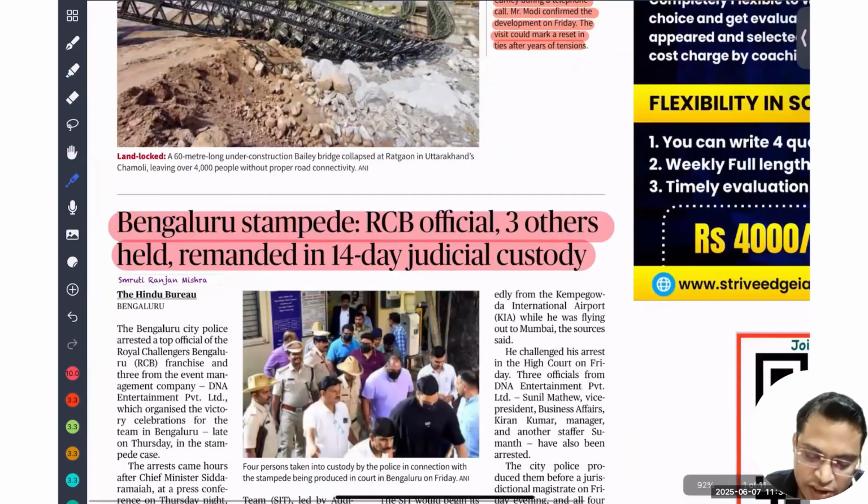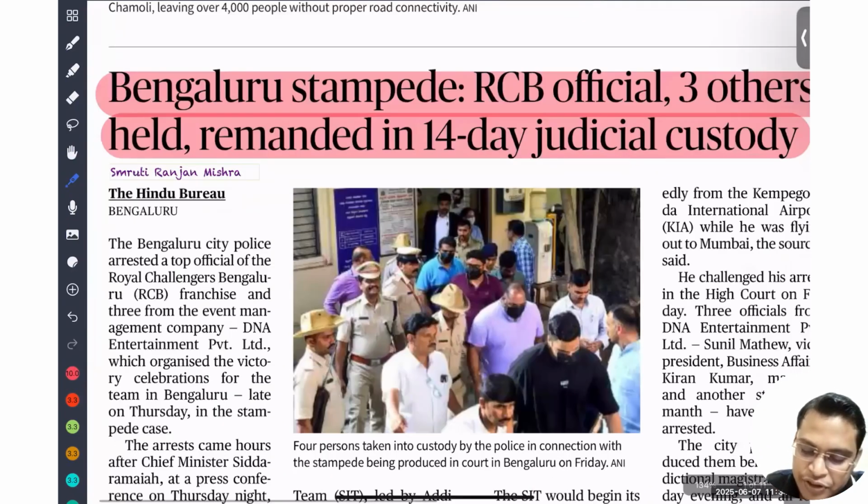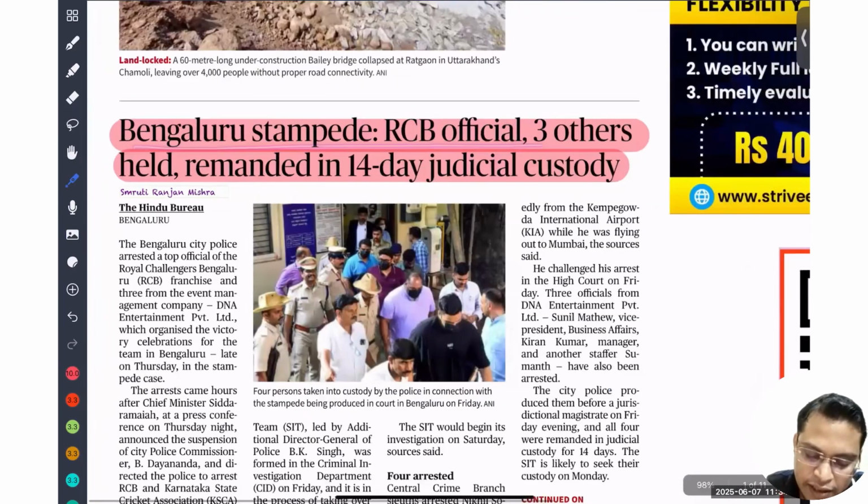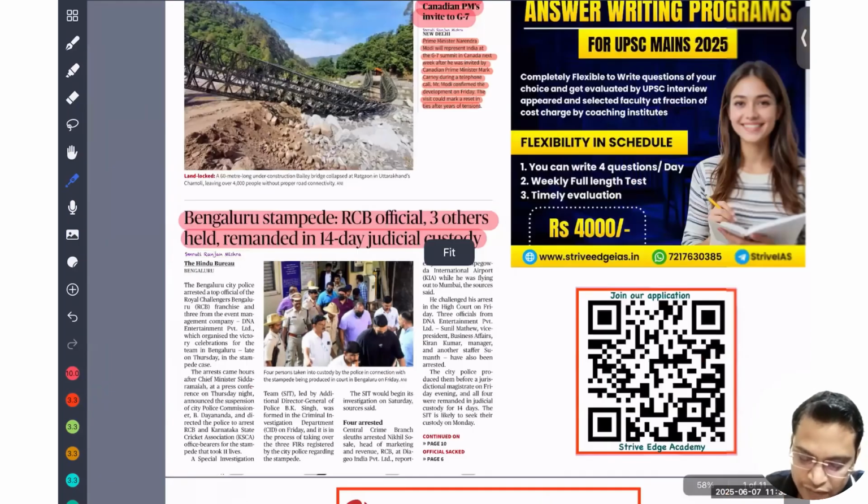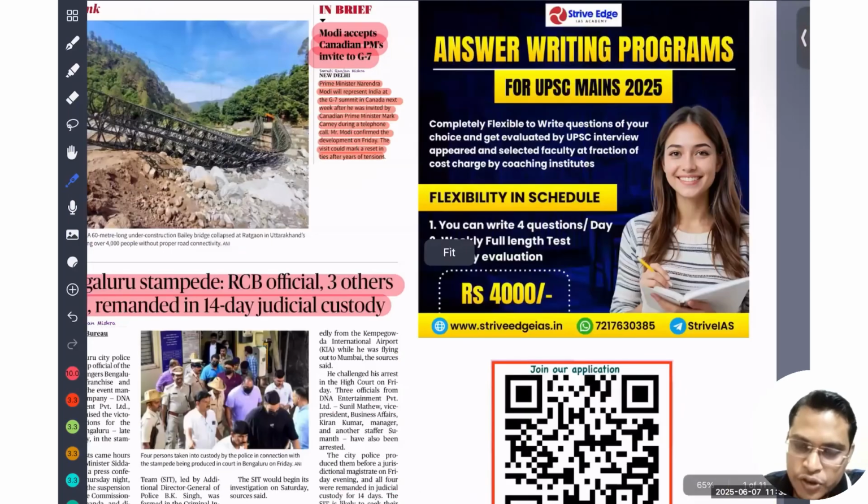Okay. So next, Bangalore stampede: RCB officials and others have been remanded to 14-day judicial custody. Because of this tragic incident, they have been put under judicial custody.